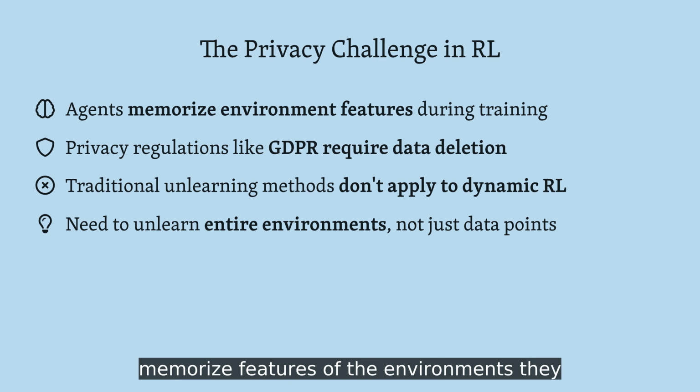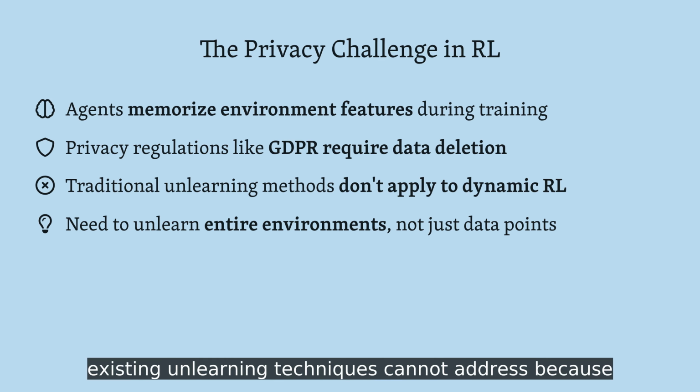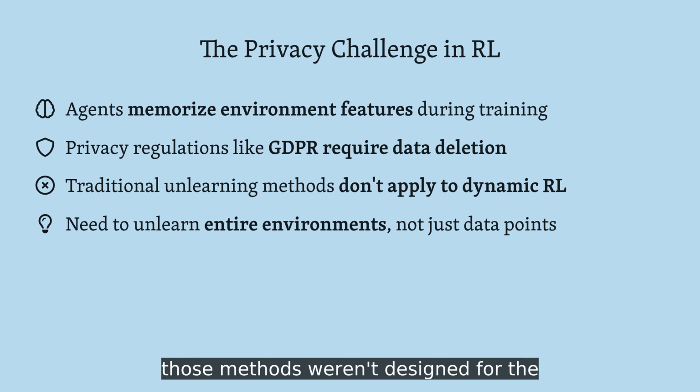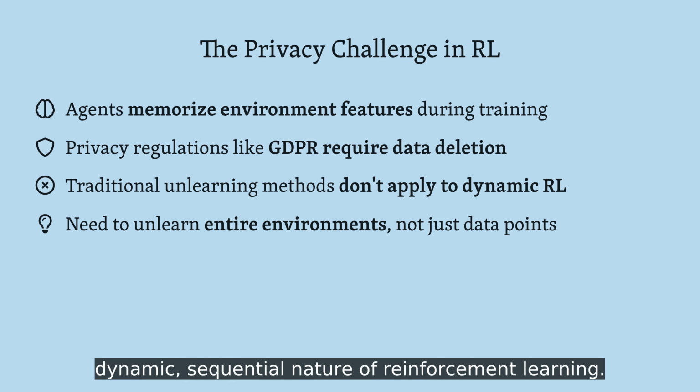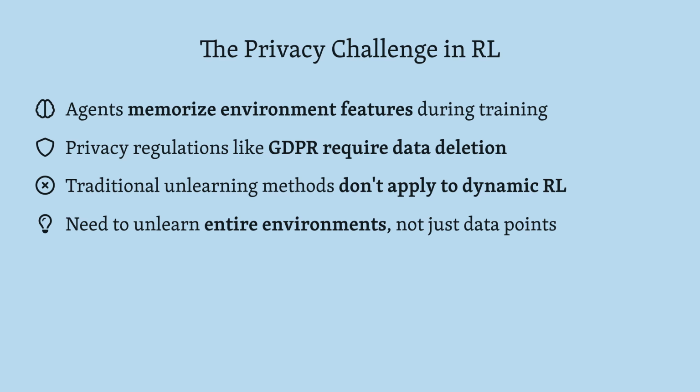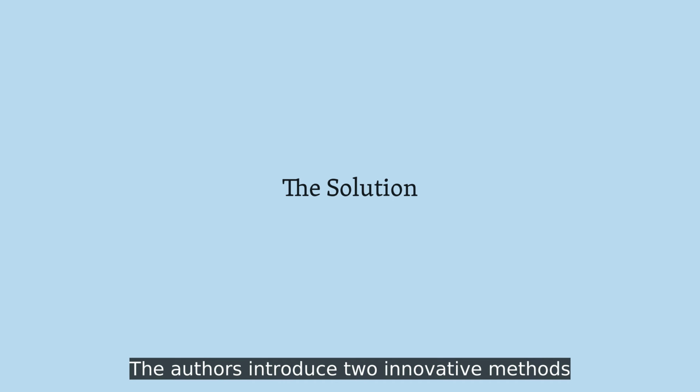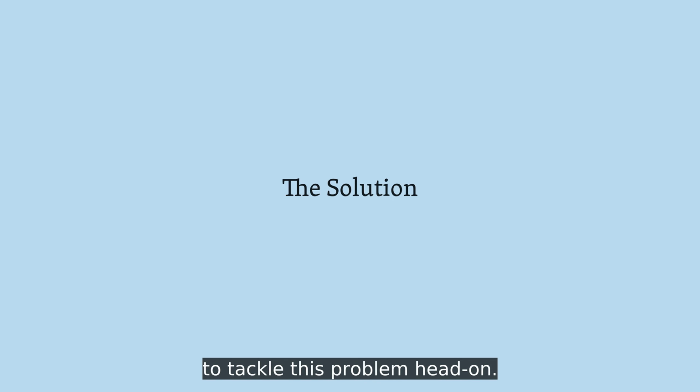data. They memorize features of the environments they interact with, creating privacy risks that existing unlearning techniques cannot address because those methods weren't designed for the dynamic, sequential nature of reinforcement learning. The authors introduce two innovative methods to tackle this problem head-on.